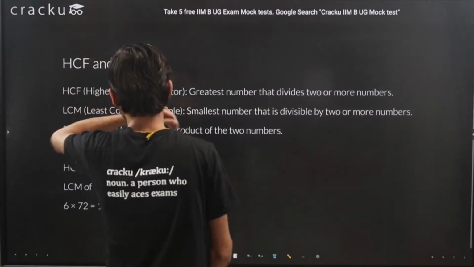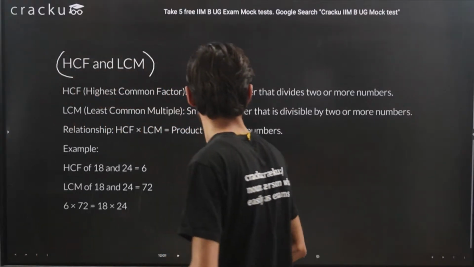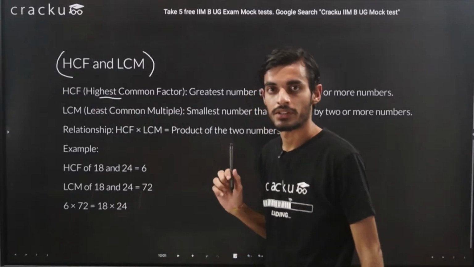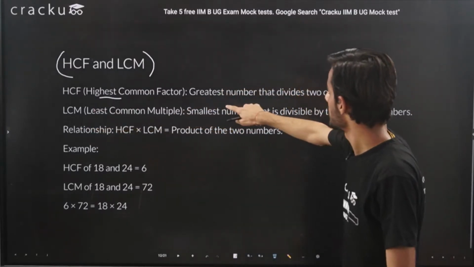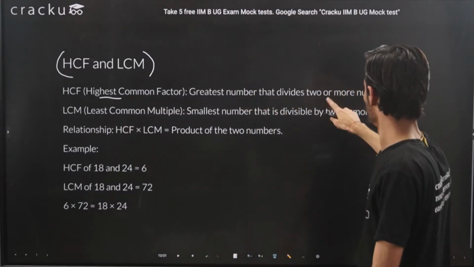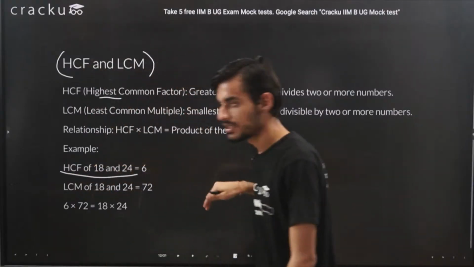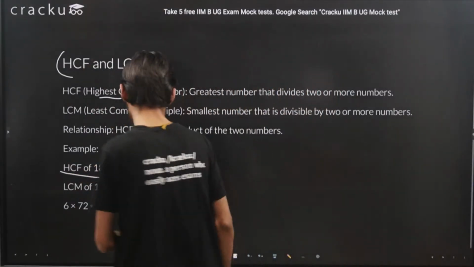Okay, this is about HCF and LCM. So HCF, as its name suggests, is highest common factor, and LCM is least common multiple. HCF is the greatest number that divides two or more numbers. Of course, we have already taken an example, that is 18 and 24. Let's try to apply it on this particular example only.